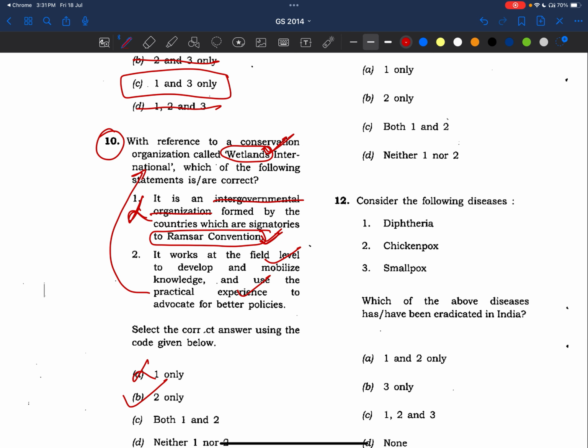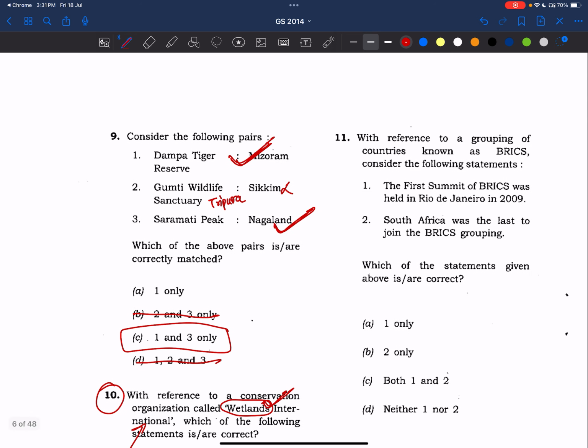See, he has given it here. We should say Ramsar Convention is very important, friends. Let's make comprehensive notes on it. I'll give you the notes in the Telegram as well. And after consolidating all these things, I'll be giving you the PDFs as well. Okay, it takes some time. Definitely by January or February, I'll make all the compilations and I'll try to share. Okay. Now, coming to the 11th question.